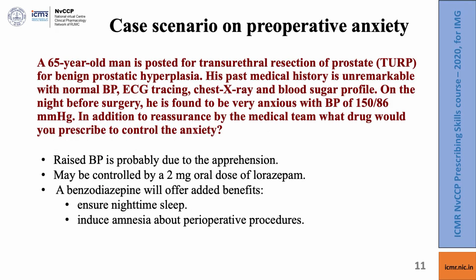Now we come to a case scenario on preoperative anxiety. A 65-year-old man is posted for transurethral resection of the prostate for benign prostatic hyperplasia. His past medical history is unremarkable with a normal blood pressure, ECG tracing, chest X-ray and a normal blood sugar profile. On the night before surgery, he is found to be anxious with the blood pressure at 150 over 86 millimeters of mercury. In addition to reassurance by the medical team, the question is, would we prescribe any drug to control the anxiety?